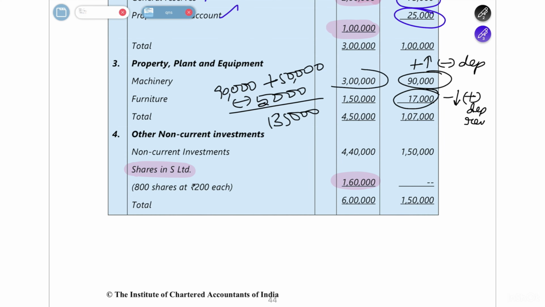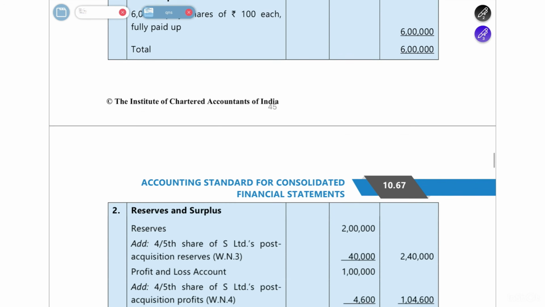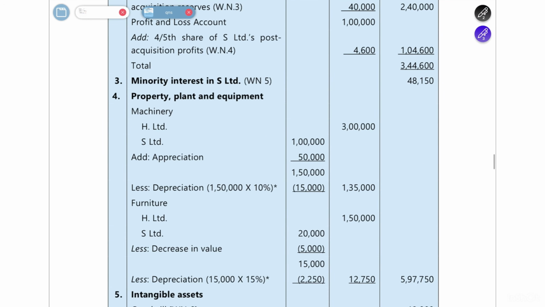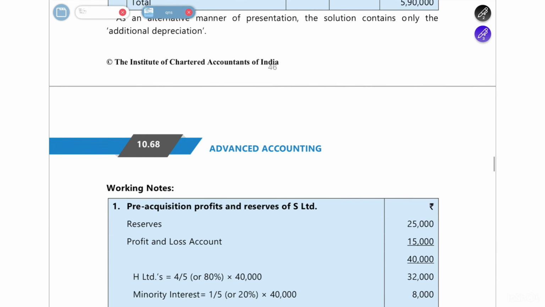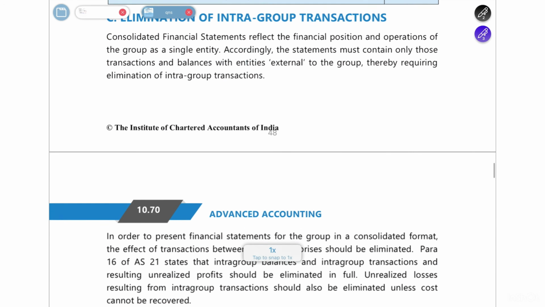Okay, plus 3 lakh rupees of the holding interest. So 1,35,000. See, 3 lakh plus 1,35,000. If you add these both, it will be the machinery. Same way you have to do furniture also. Okay, I hope you understood this. So this was all about your illustration number 13.